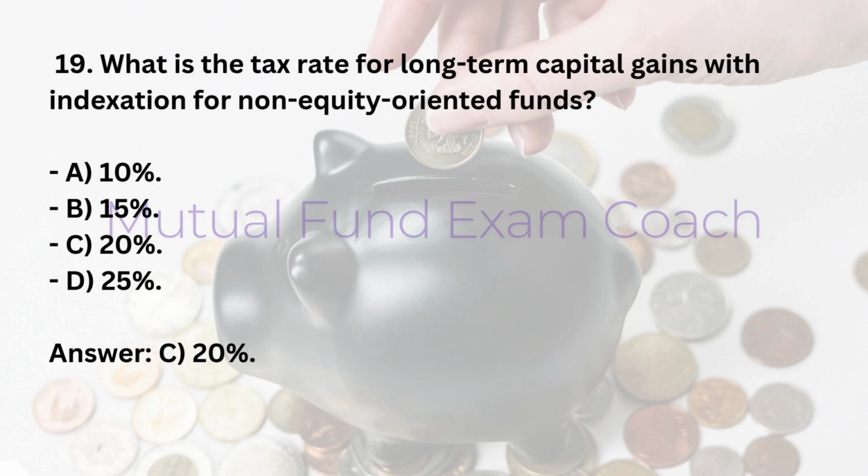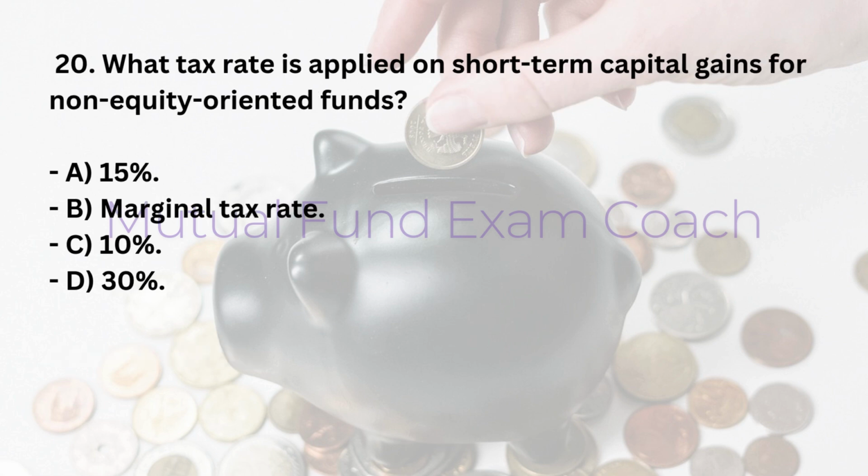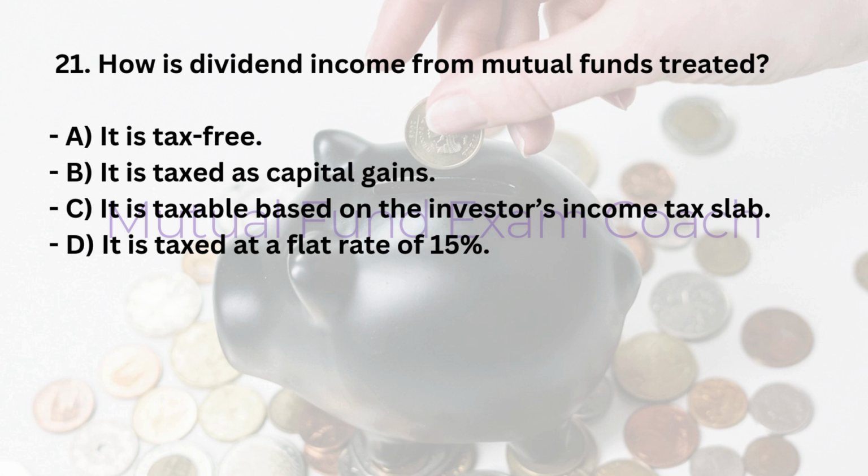20. What tax rate is applied on short-term capital gains for non-equity oriented funds? A. 15%. B. Marginal tax rate. C. 10%. D. 30%. Answer, B. Marginal tax rate.